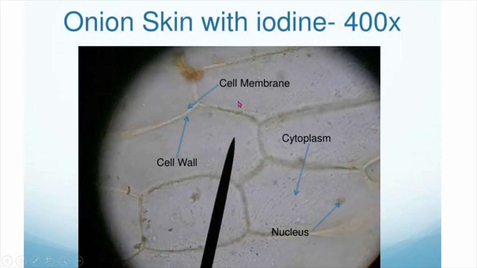And in a living cell, for example an onion skin, that is onion peel, if you peel an onion and take a very thin peel, and look at it under a microscope at 400x, and you just put a drop of iodine, you can observe the cells of an onion skin. It is made up of cell wall, cell membrane, cytoplasm, and the starch-stained nucleus.